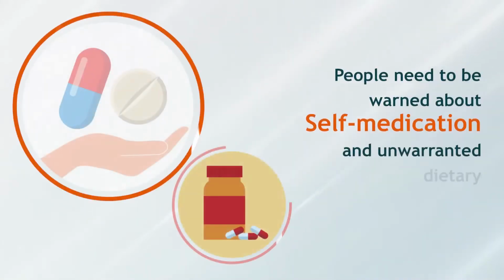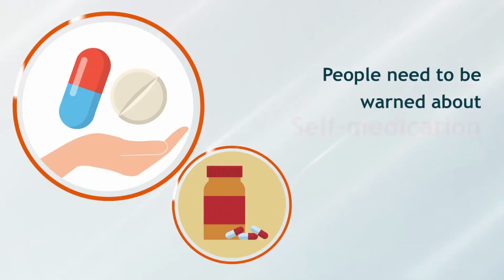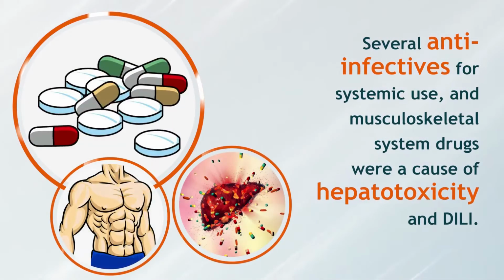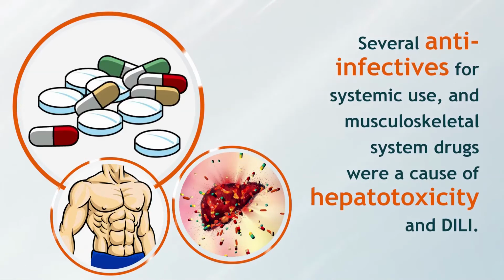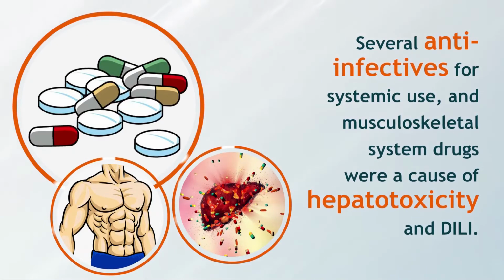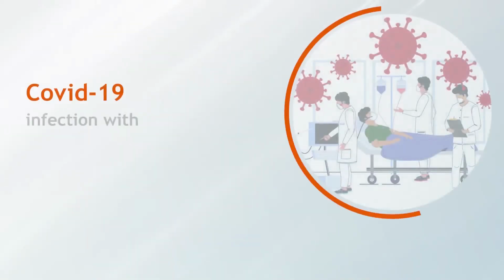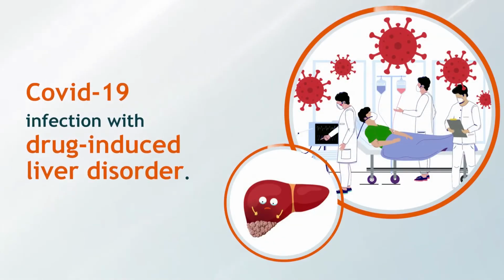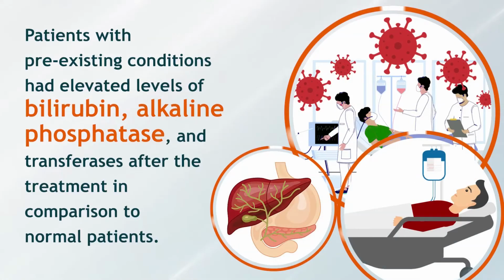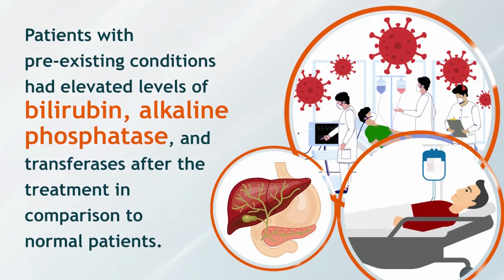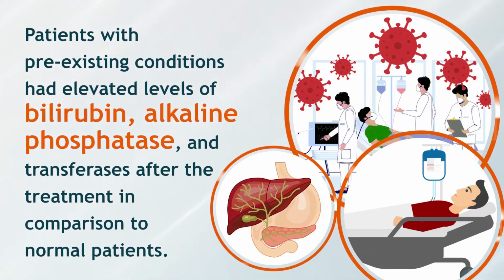Another problem that people need to be warned about is self-medication and unwarranted dietary supplements, as a study using in silico models showed several anti-infectives for systemic use and musculoskeletal system drugs were a cause of hepatotoxicity and drug-induced liver injury. Another study during the pandemic associated COVID-19 infection with drug-induced liver disorder. Also, it was found that patients with pre-existing conditions had elevated levels of bilirubin, alkaline phosphatase, and transferases after the treatment in comparison to normal patients.